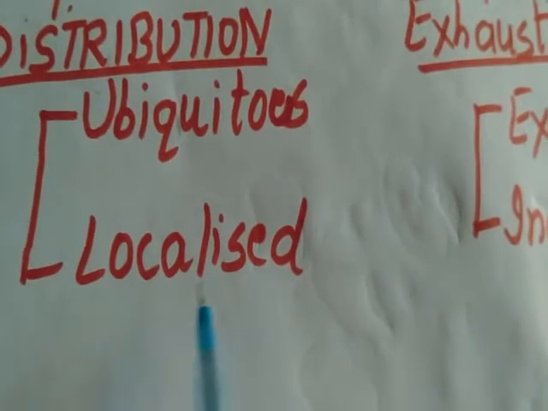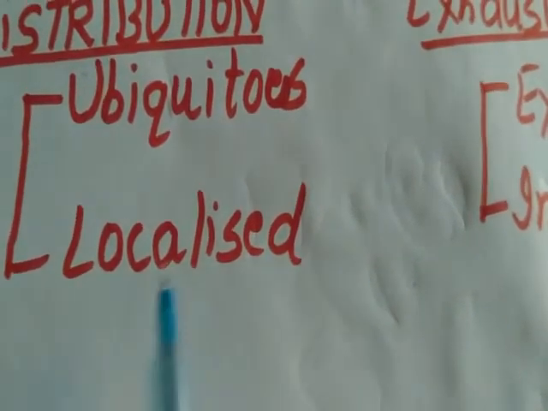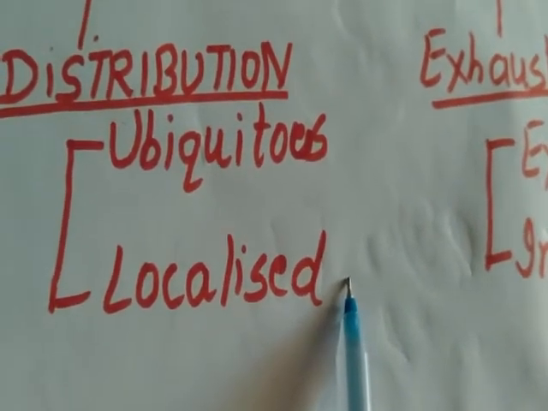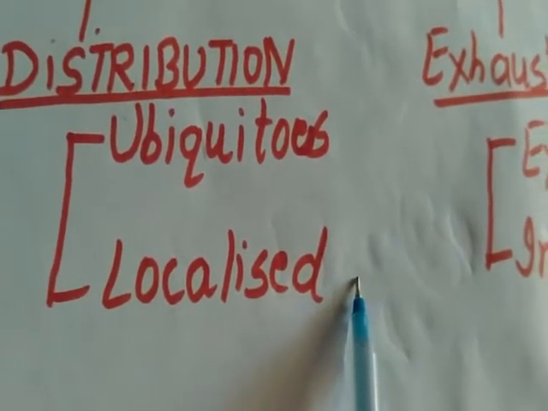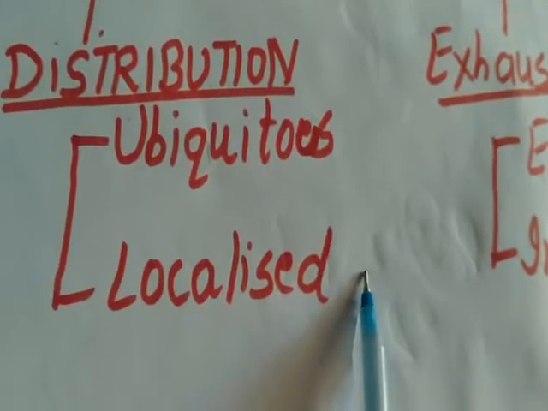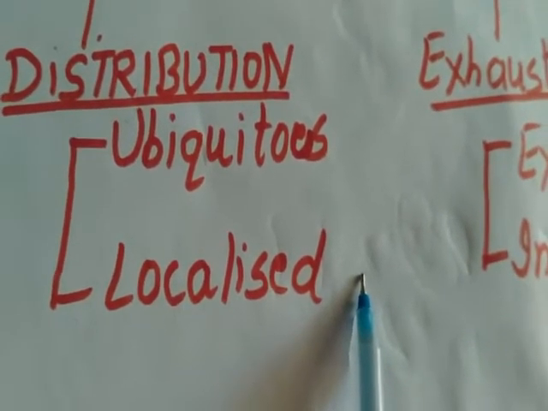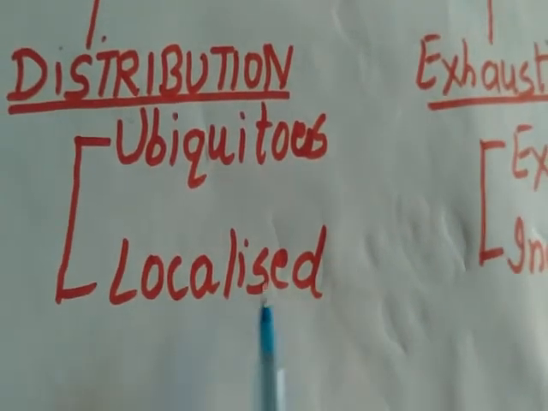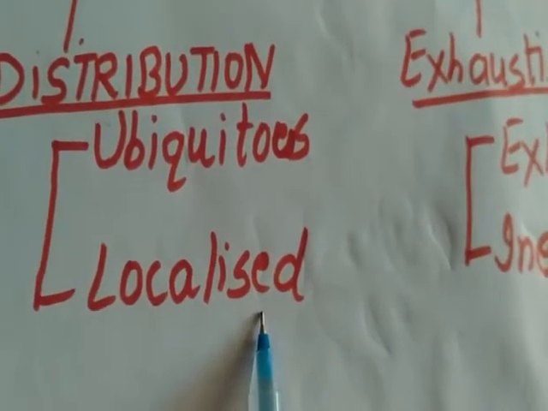Now second is localized. Localized means the thing which are found only in limited areas. Like suppose we talk about minerals. Every mineral will not be found everywhere. If you say iron ore mines, coal mines, they are only in fixed areas. So they will be coming under localized resources.